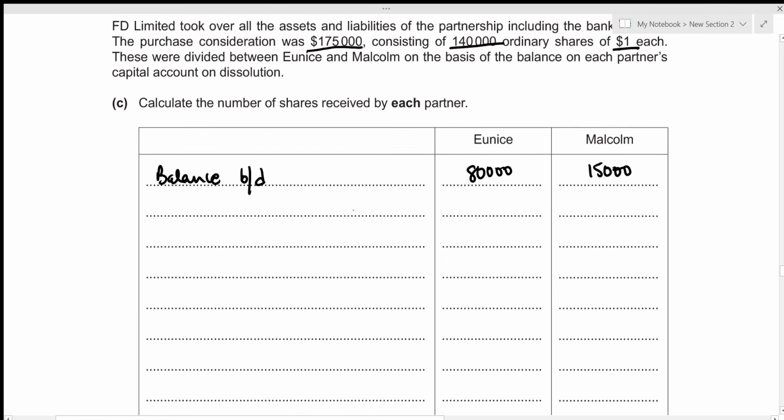Let's write it down. We can just write it down as current account. And for Eunice, the current account balance should be increased by 10,000. So 10,000 is going to be positive. For Malcolm, we actually have to deduct the capital balances by 5,000. So that's 5,000, but in a bracket, indicating that this amount should be deducted.